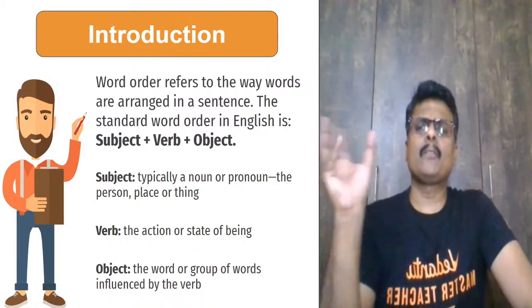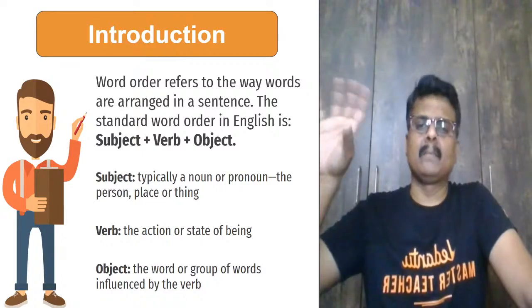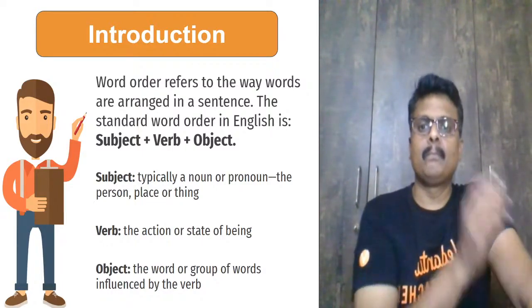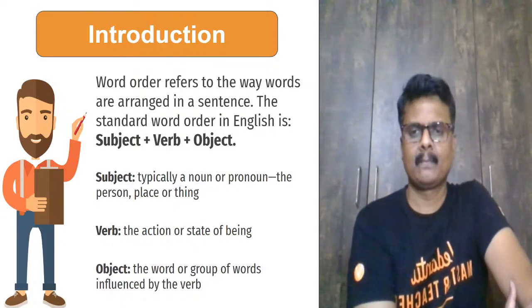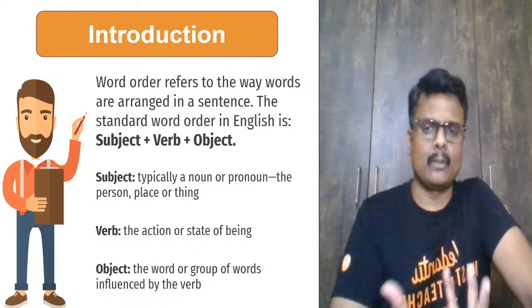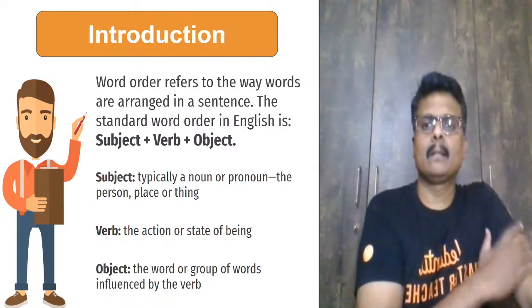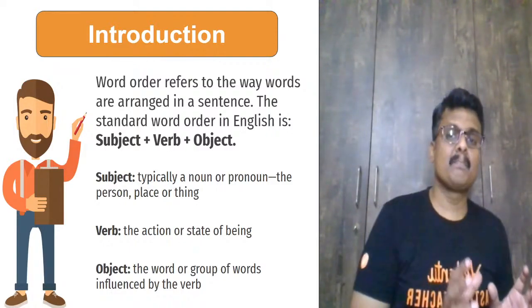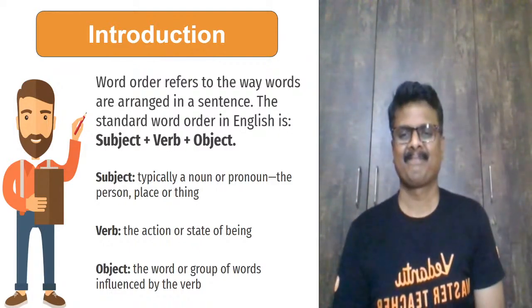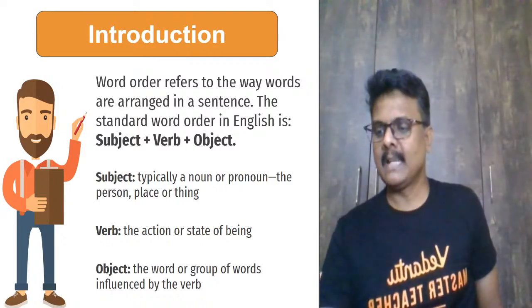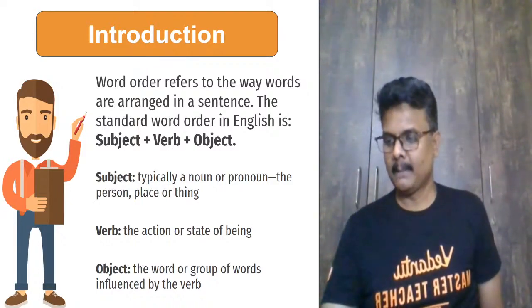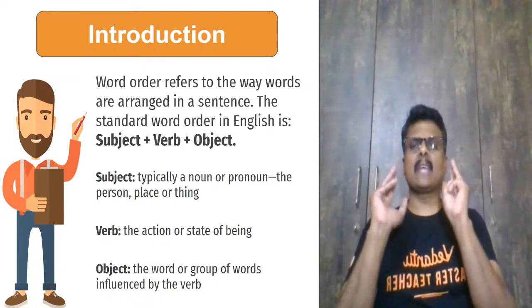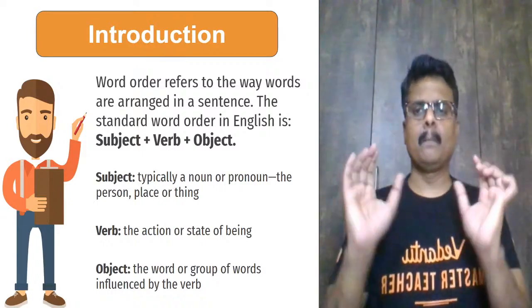So subject, what do we mean by a subject? Typically, any noun or a pronoun, correct? That's a subject. Verb is any action that is being done, or a state of being. Object is a word or a group of words on which something is being acted upon. That's an object. These are the three things which form a standard sentence: subject, verb, object.